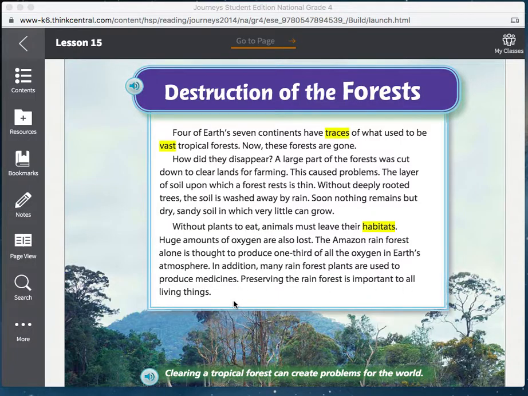Question number 7 from your listening guide says, what are the author's feelings about what is happening in the tropical rainforest? Please pause the video and answer this question. Question number 8 says monitor/clarify. On page 445, the author says, soon nothing remains but dry, sandy soil in which very little can grow. Reread page 445 and explain why this happens. Please pause the video to answer this question.